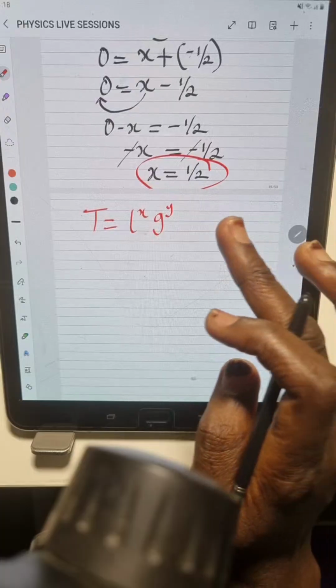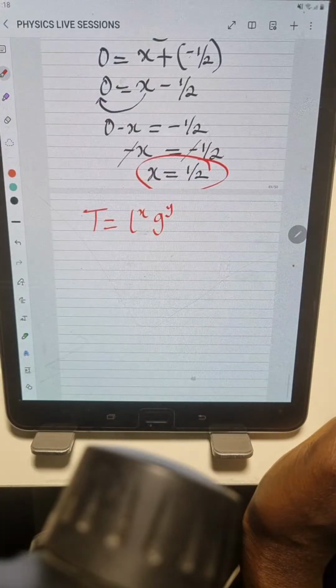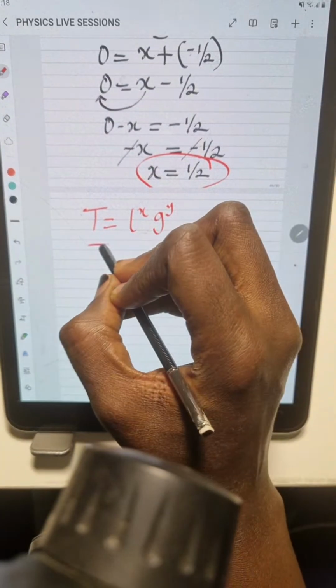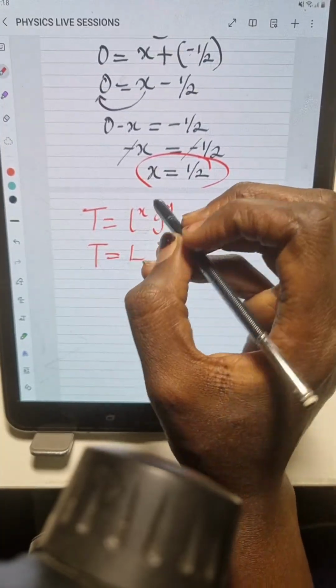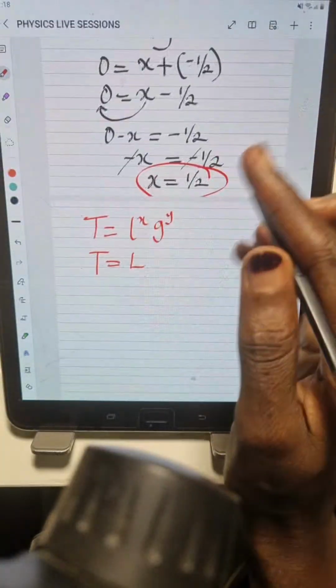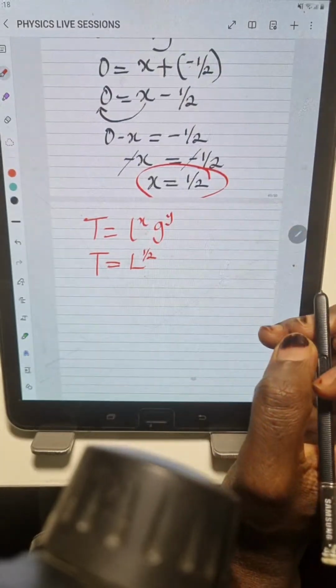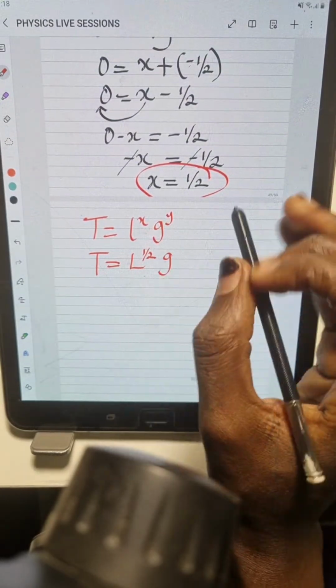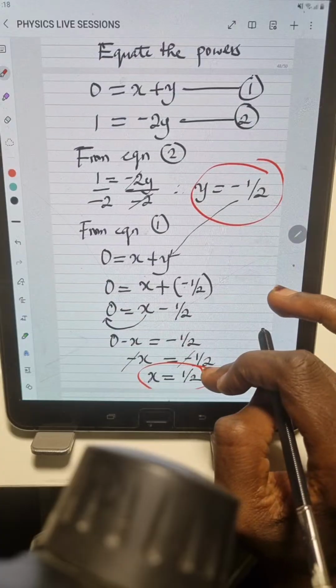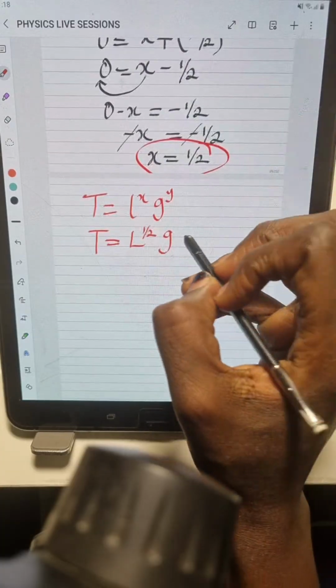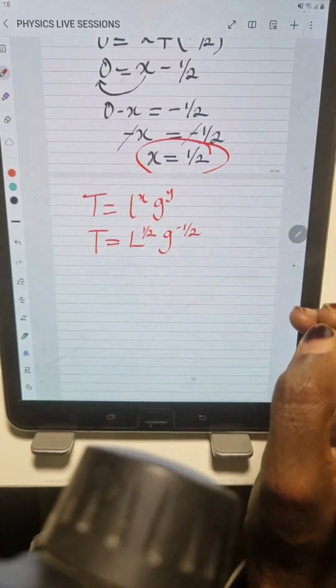So now we're going to substitute in the values of x and y we already have. So t is equal to L to the power of x, and we've gotten x as 1 over 2, and g to the power of y, and we got y as minus 1 over 2.